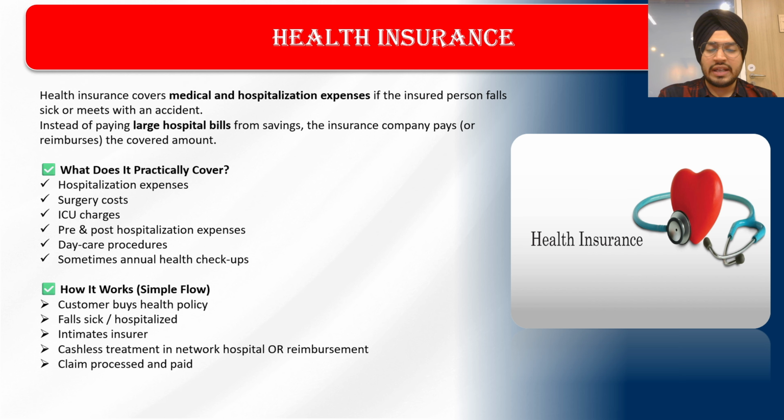How health insurance works: the customer buys a health policy. If they fall sick or are hospitalized, they need to intimate the insurer. They can intimate using an app as well. The health insurance company would have network hospitals. If the insured person goes to a network hospital, there would be cashless treatment. But if the hospital is not in the network, then the insured person needs to pay the bills first and then request for the claim.